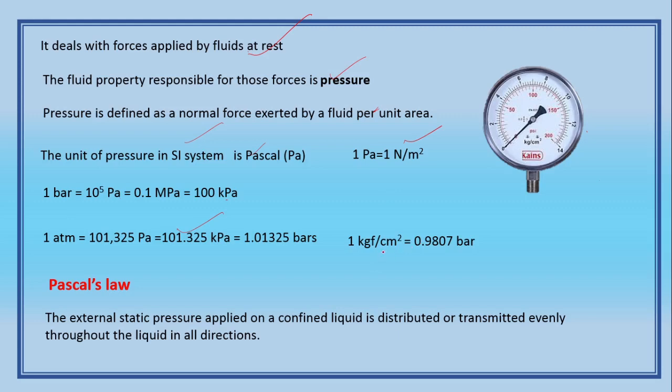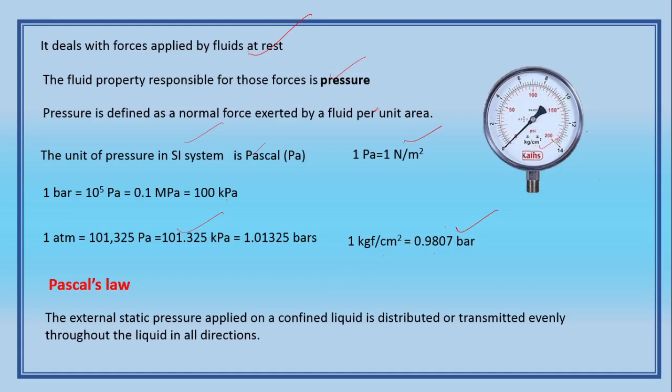And there are pressure gauges that I have shown here, marked in kg per centimeter square. That is nothing but kg force per centimeter square. So 1 kg force per centimeter square is written like kg per centimeter square. You have to know this notation also. That is nothing but 0.9807 bar. You understand? So that is about the pressure, what I have shown.